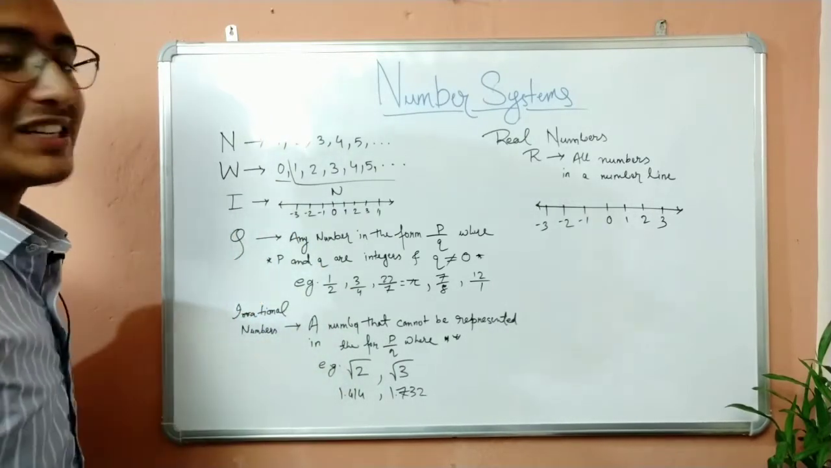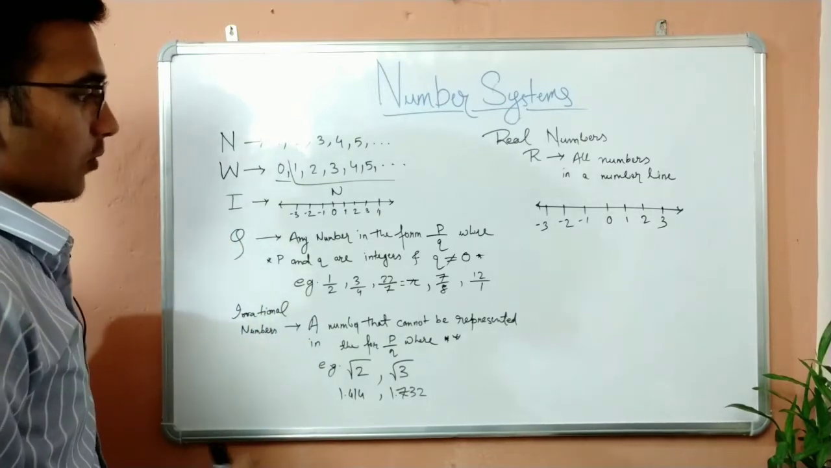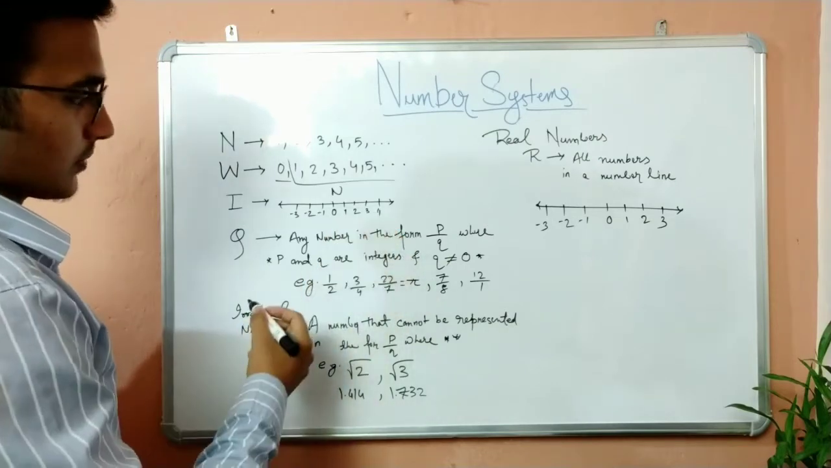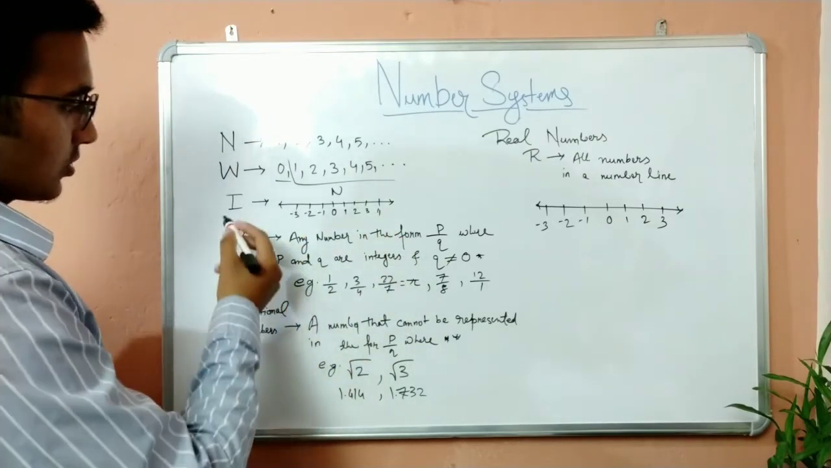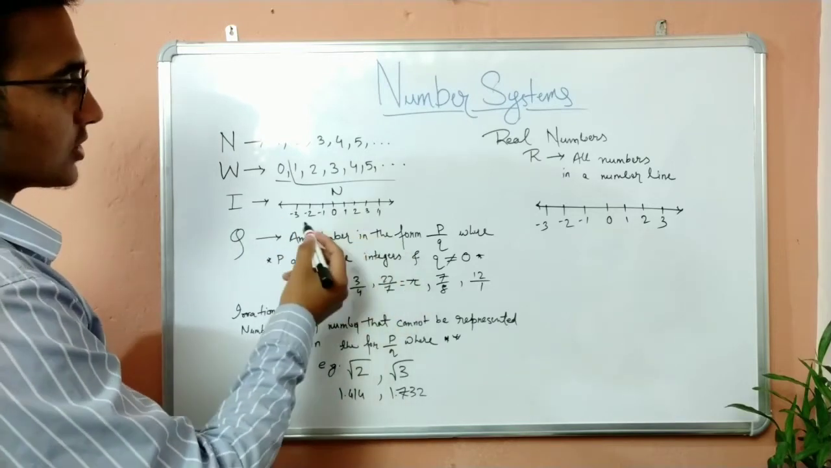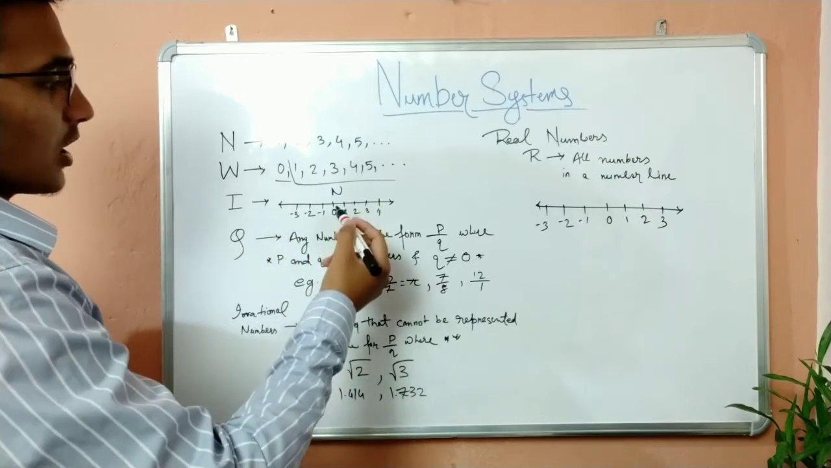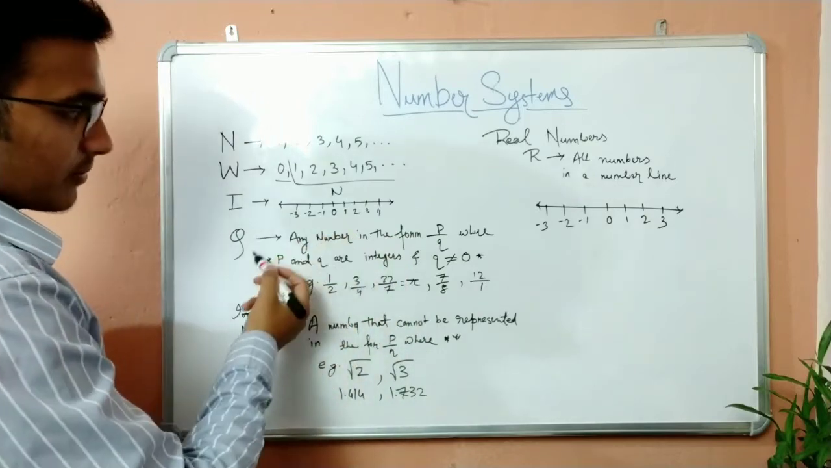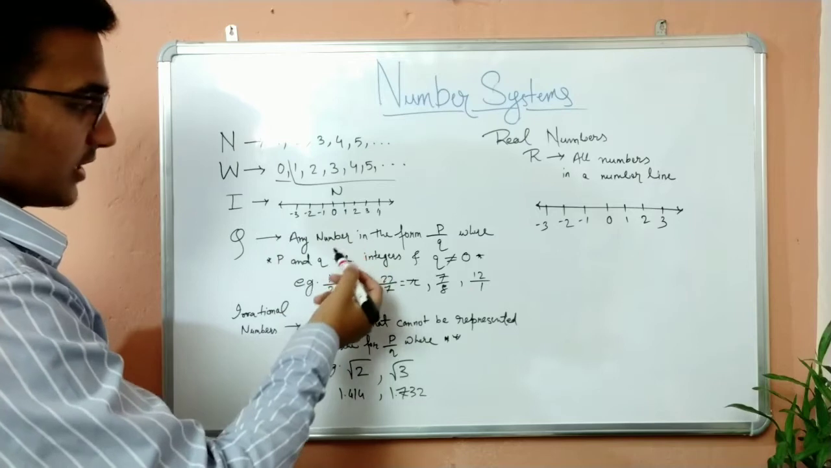Then we have integers, denoted by capital letter I. What are integers? All of the whole numbers along with the negative numbers are called integers. Or you can also say all the natural numbers and the negative numbers along with 0 are integers.